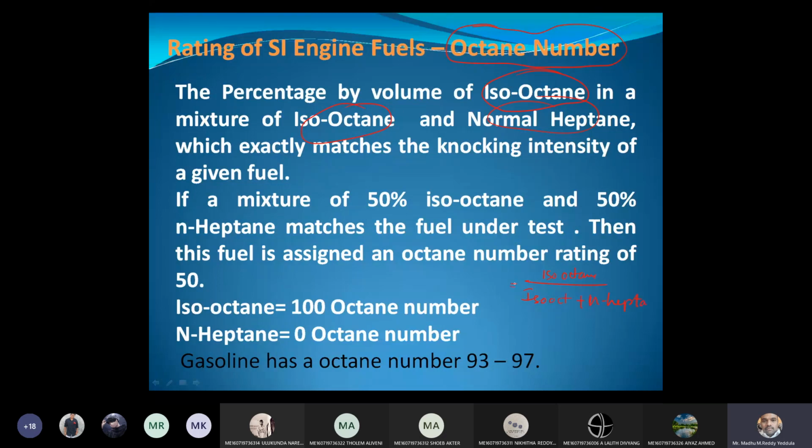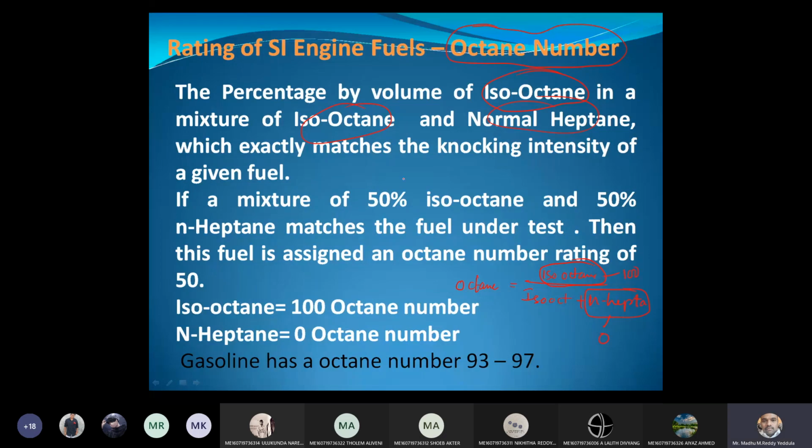Isooctane has high anti-knocking properties, therefore isooctane is awarded 100 octane number, and n-heptane has poor anti-knocking property, and it is given 0 octane number.